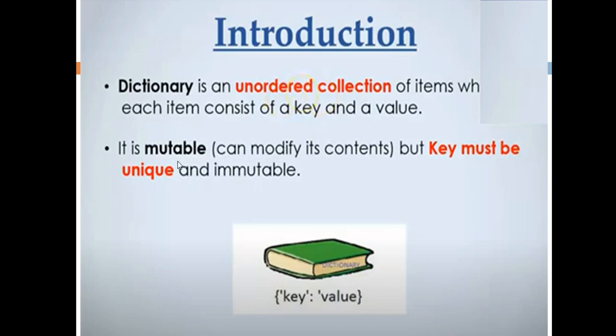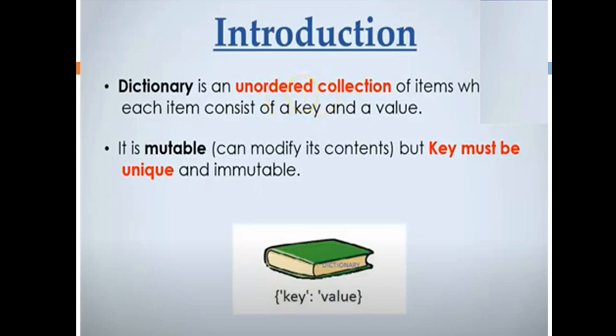Next, it is mutable, you can modify its elements, but the key must be unique and immutable. Now there are two components involved in a key value pair. Key must be immutable, whereas value may be mutable, right. Why is this? Because value may be anything, you can change the value of any element of a dictionary.